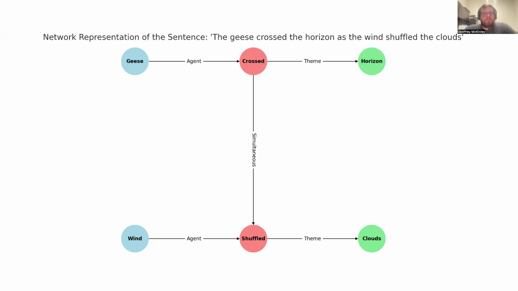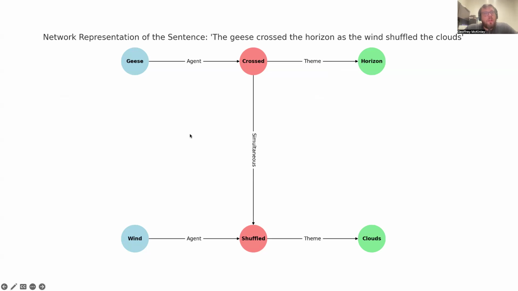So geese will get activated, then it'll spread to crossed, and then it'll spread to horizon. That will take X amount of time for the activation from geese to spread to horizon.